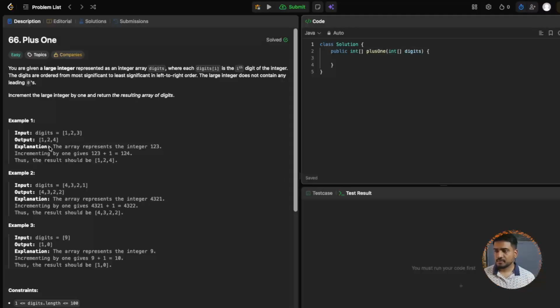But if you try to solve it with brute force, what we can do, as given in the example, is just convert the array to an integer and then do +1, and then convert it back to an array and give the result. So that will take some other space complexity. So this is the only possible worst case scenario that one can come up with.